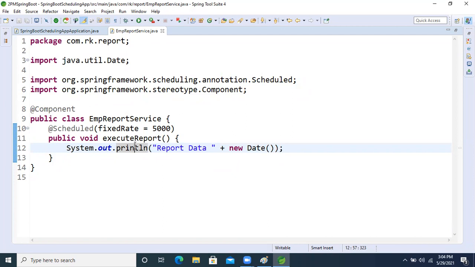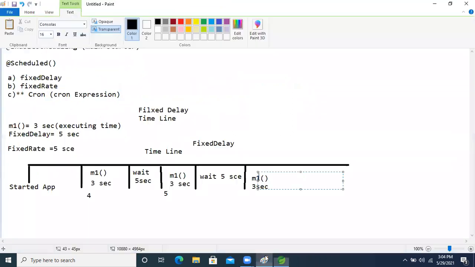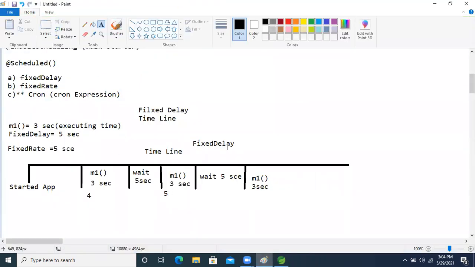So here we can't see it, but because of that I explained on the timeline what the fixed rate and fixed delay difference is. Fixed delay and fixed rate difference. So now I hope people can understand based on that explanation, right?